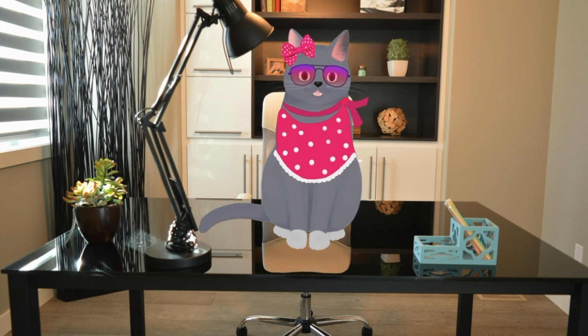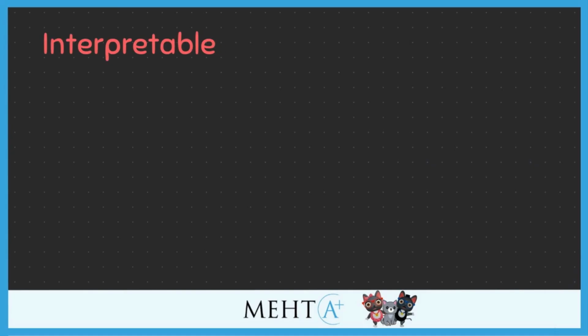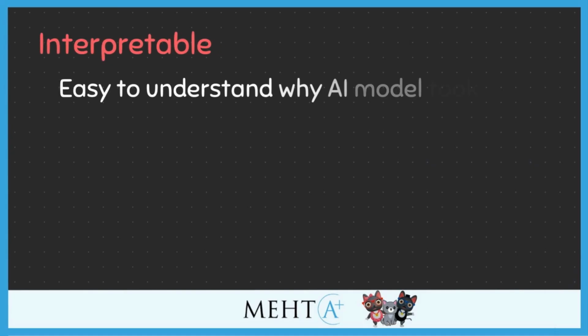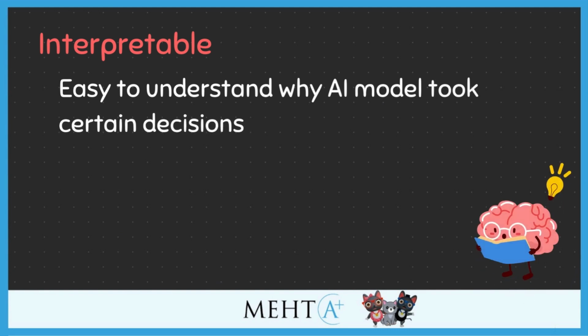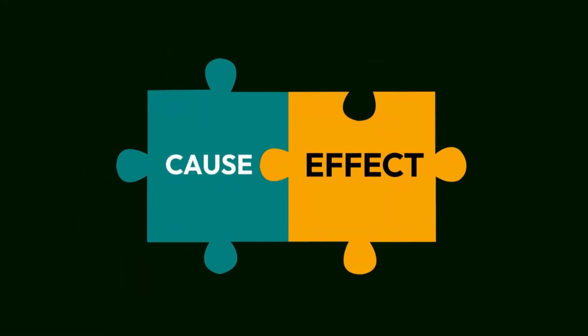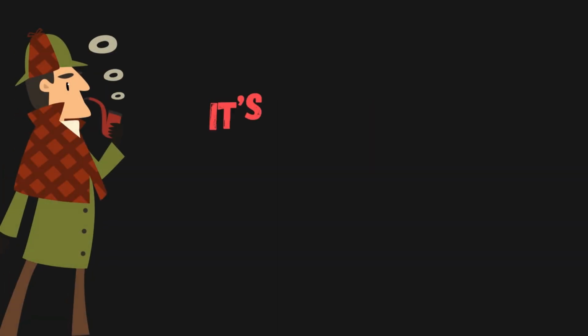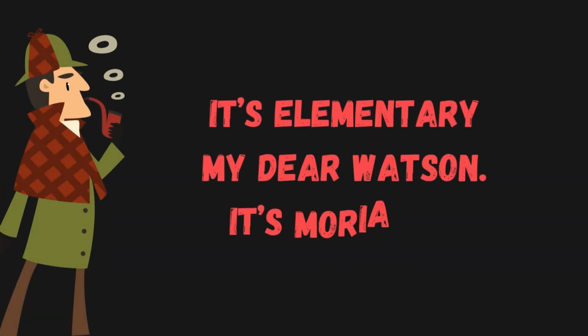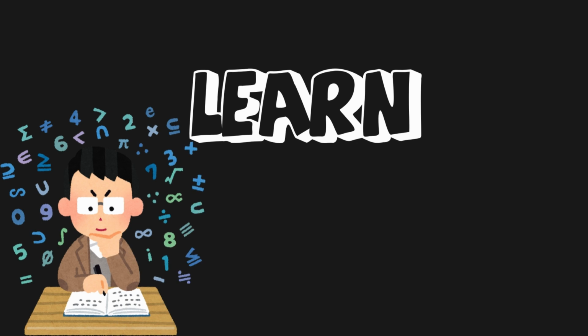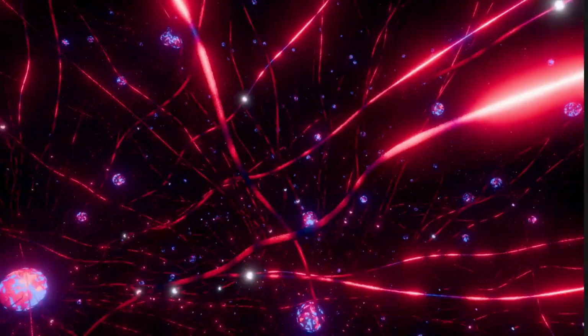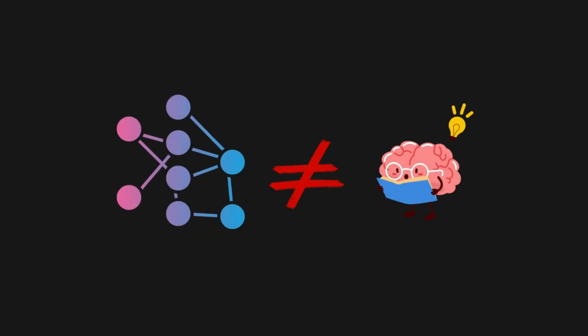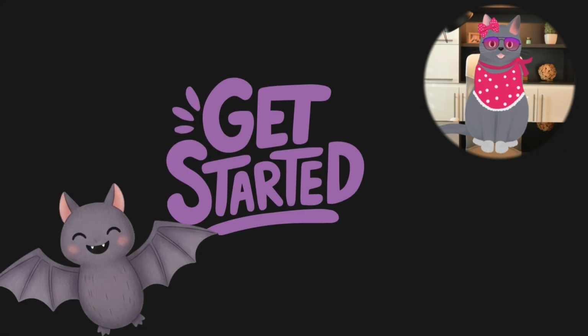Before we go into how rule-based systems work, I'd like you to keep the following big idea in mind. Rule-based systems are interpretable. Interpretable essentially means that we can easily understand why the AI model took certain decisions. That is, we easily understand cause and effect. It's the difference between Sherlock Holmes telling you how he came to the conclusion that so-and-so was the bad guy, as opposed to just telling you who the bad guy is. As we learn more about other models in future modules, we'll learn how more complex models are often not as interpretable. Okay, so let's get started.